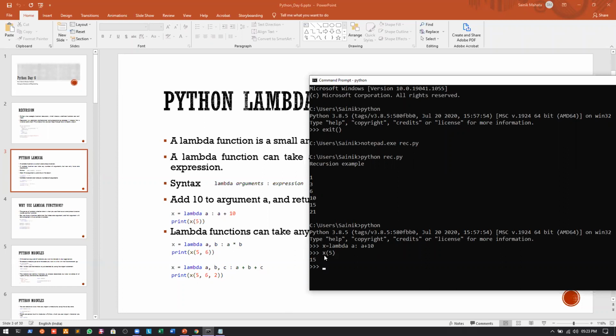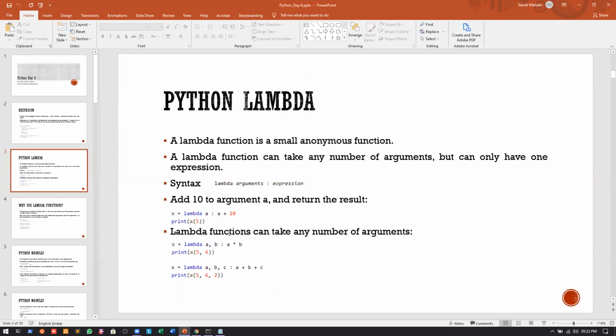Again, in this PPT, you can see that there are various examples. We have said that we can pass arguments. The previous example was for a single argument. The next example is for 2 arguments. In this case, the arguments are a and b, and we are multiplying a and b and returning it to x. Similarly, we can see lambda a, b, and c, so these are the 3 arguments, and we are just adding the 3 arguments and passing the value to x. I hope it is clear till now.